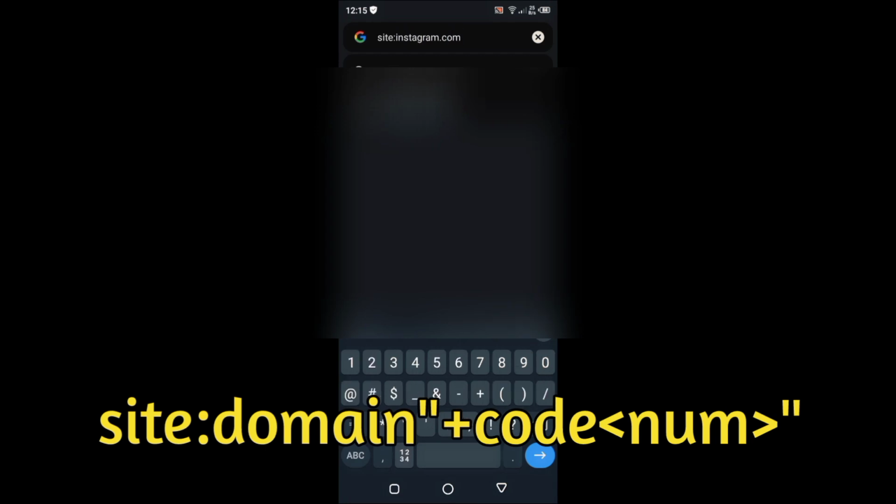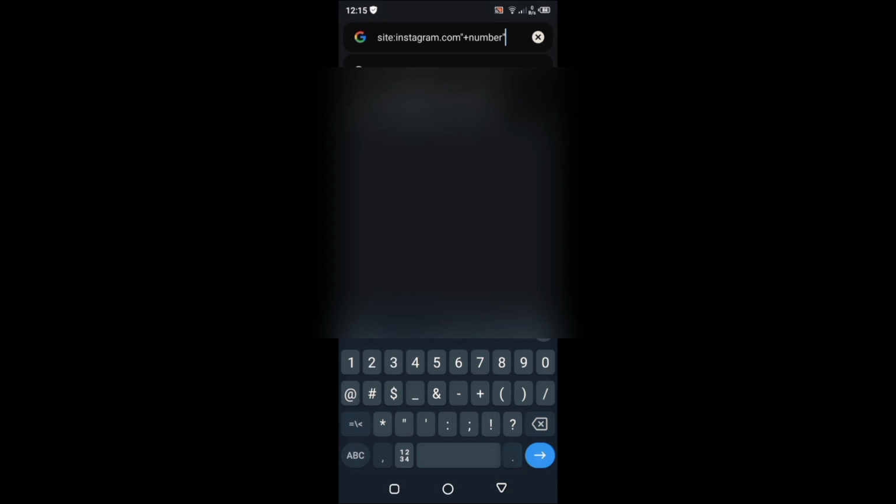After that you just have to enter the number with a plus, then the country code, then the number, and then close it. You can also write the site as youtube.com, tiktok.com, and whatever website you want to scan, Pinterest, Wikipedia, or whatever. You just have to enter the number and the site, and this is the syntax. By this you can scan a single phone number on a single website.